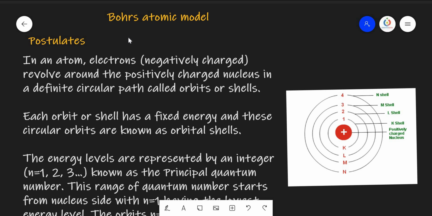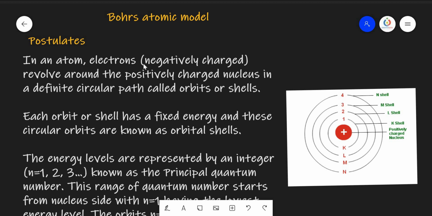In Rutherford's atomic model, we know that it could not explain the stability of the atom, as the electron revolves around the nucleus and there is a chance for the electron to fall into the nucleus, and the atom will be destroyed. That concept was not explained by Rutherford. So, in order to rectify that mistake, Bohr proposed a new theory, which is called Bohr's atomic model. Let us see the important points of Bohr's atomic model.